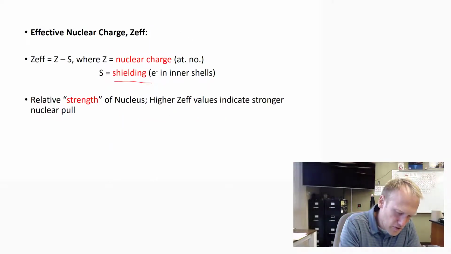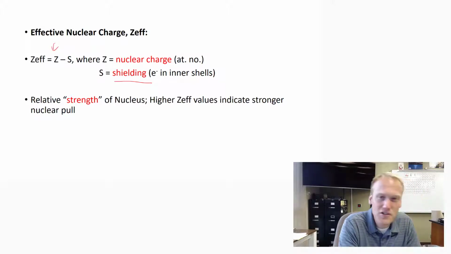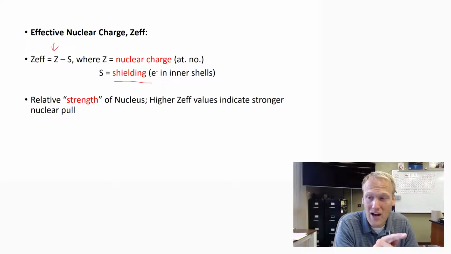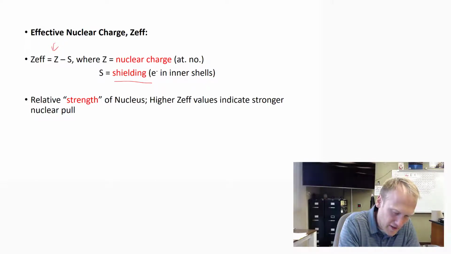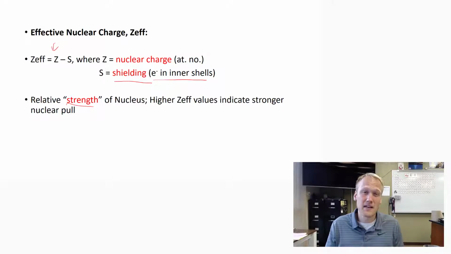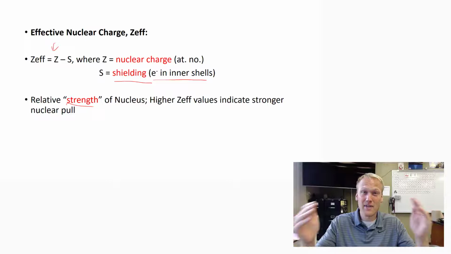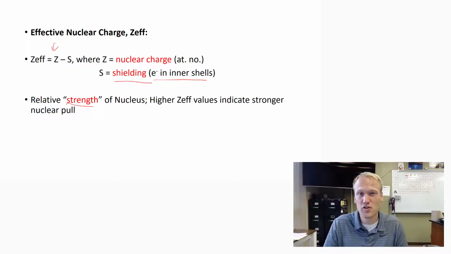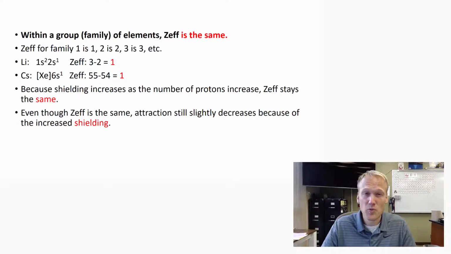We take the nuclear charge, which is the atomic number Z, and we subtract the shielding effect, or the push outward, which is the number of electrons in inner shells. This would be every electron except for a valence electron. One way to think of ZEF is as the relative strength of each atom. In other words, how much strength is that nucleus pulling inward toward itself? This is going to affect all kinds of trends across the periodic table. The nice thing about ZEF is it's similar within a family.